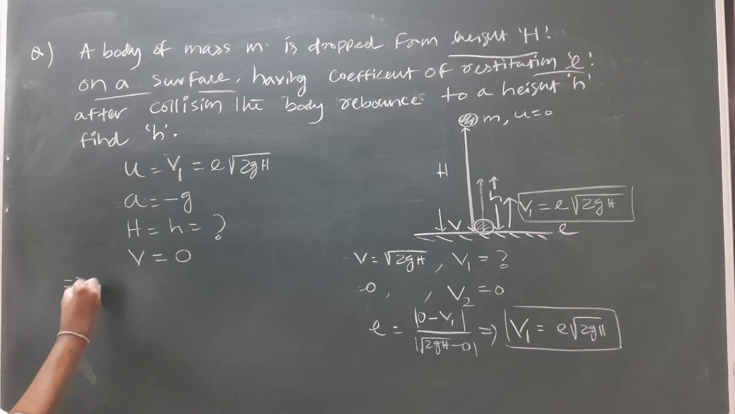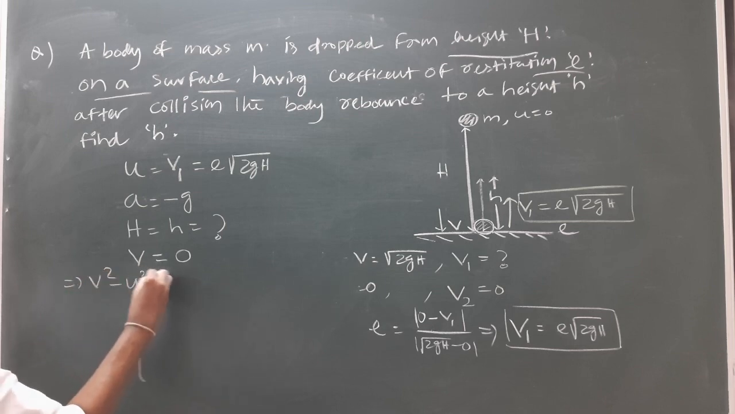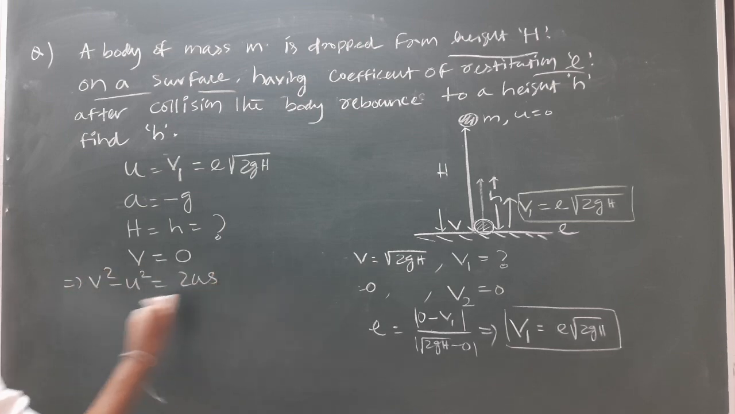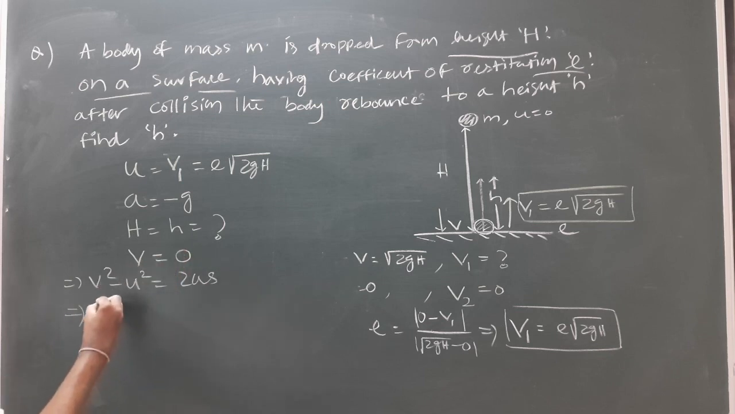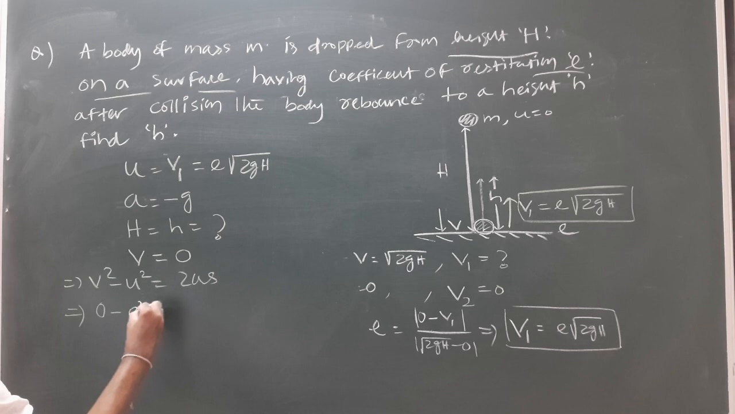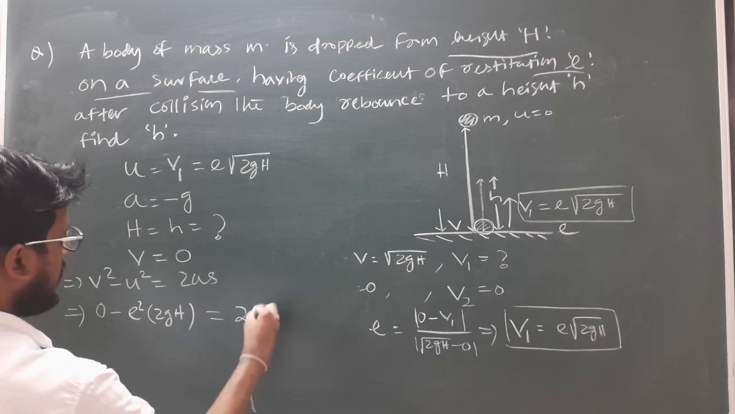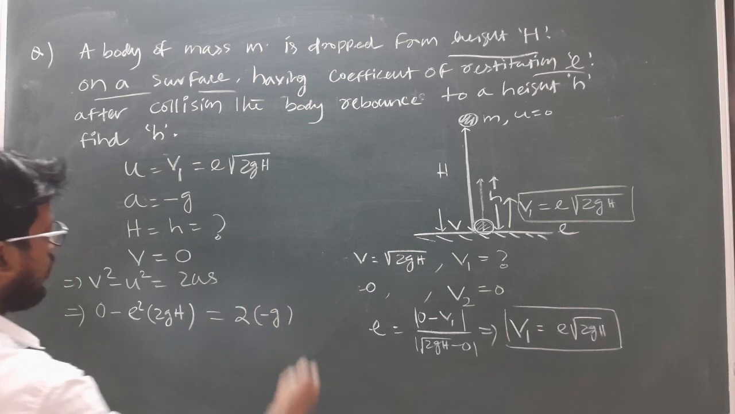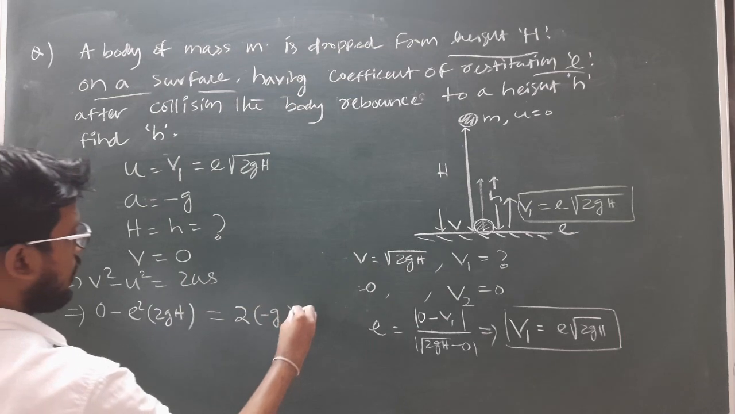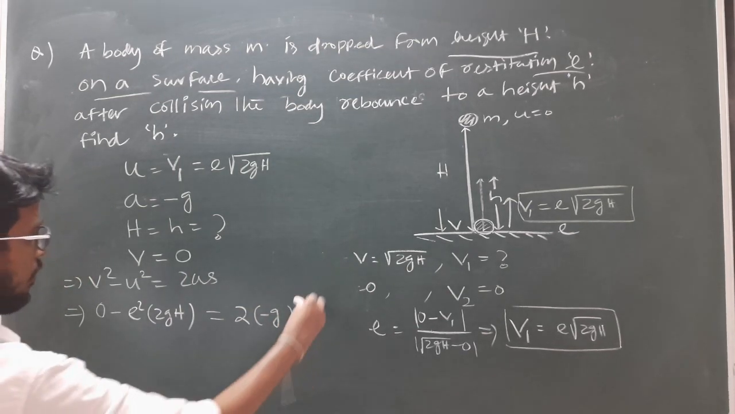So by the equation of motion, v square minus u square equal to 2as, v will be 0, minus u square, which is e square into 2gh, equal to 2 into a, which is minus g, into h above the ground, sorry, it will be small h.